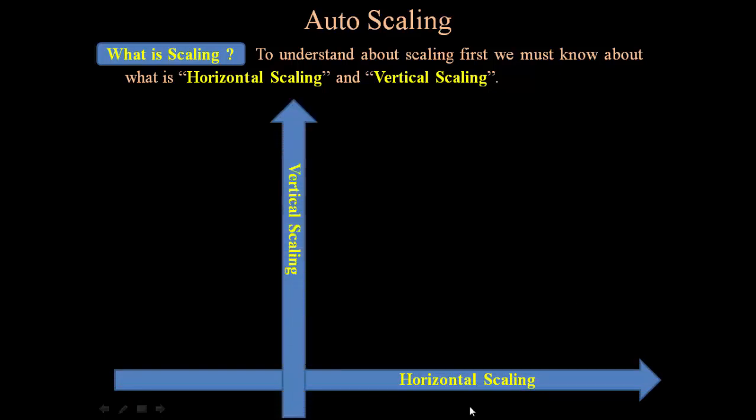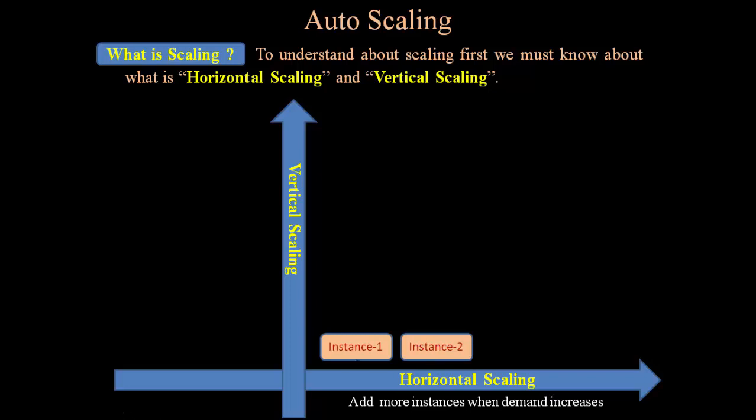Let us first discuss horizontal scaling. In horizontal scaling, we have to add more instances when demand increases. It means suppose right now I have one instance, this is instance number 1, and this instance is nothing but the server. Suppose I have only one server right now, but whenever the demand increases, we have to add the same kind of server again. This is instance number 2. Again demand increases, then I have to add another server. Again demand increases, then I have to add an instance again. So in horizontal scaling, we have to add more and more servers whenever the demand increases. It is simply known as horizontal scaling.